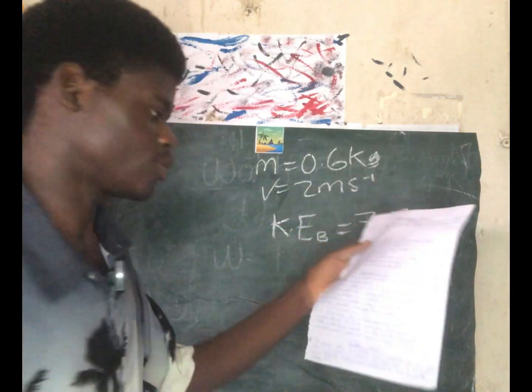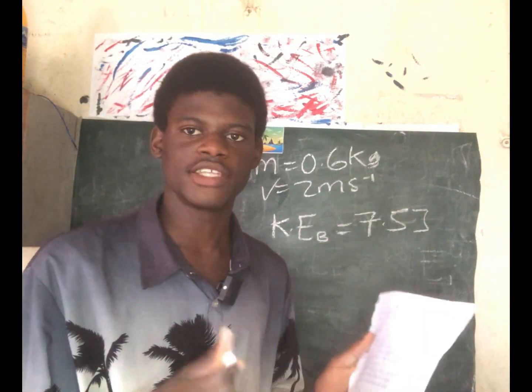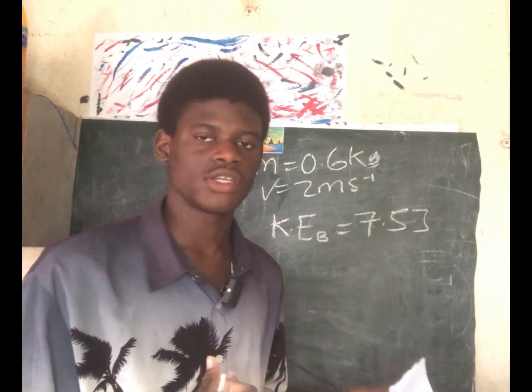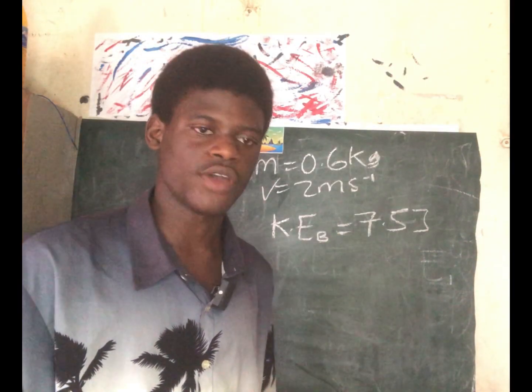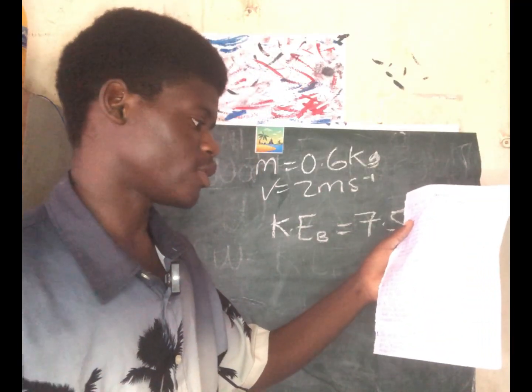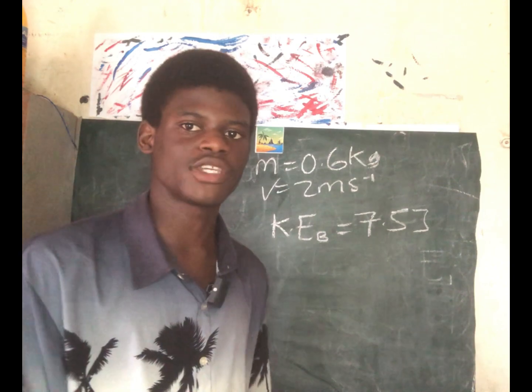That means the object was moving from point A to point B. The kinetic energy at point A, we don't know that. The question now asks, what is its kinetic energy at A?